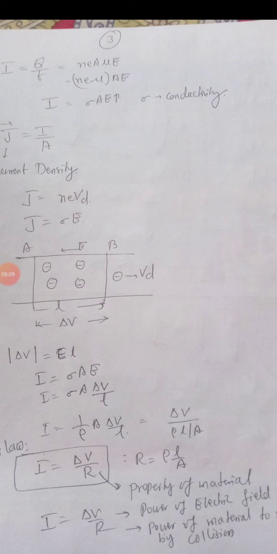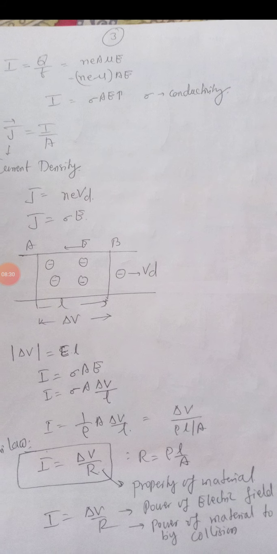Now students, see, I am getting another formula from here. Delta V, potential difference, is rho L by A, and a very important deduction: I is equal to delta V by R. Already we have studied Ohm's law, I is equal to delta V by R. Though Ohm's law means it is only when delta V is proportional to I, the formula is derived from there only. And what is R? Rho L by A.